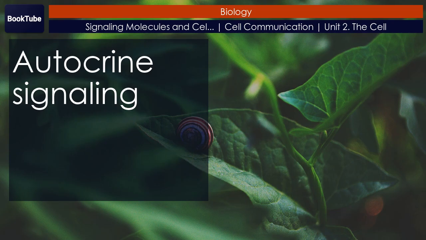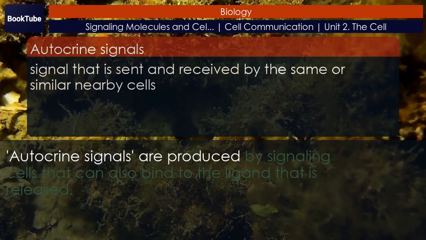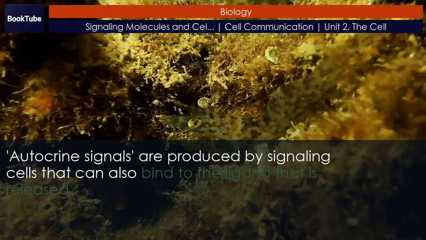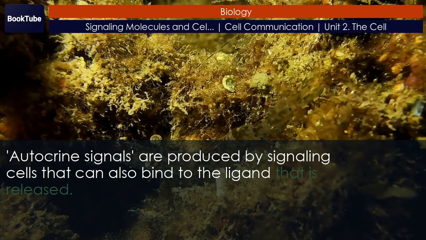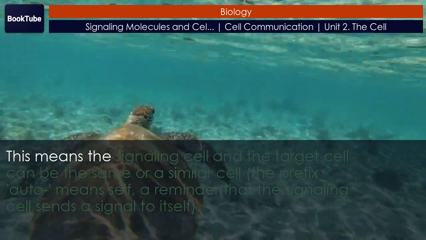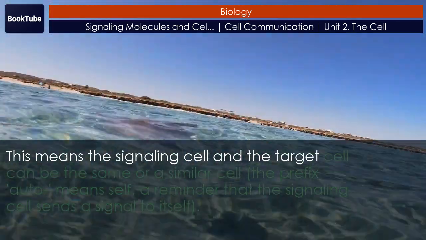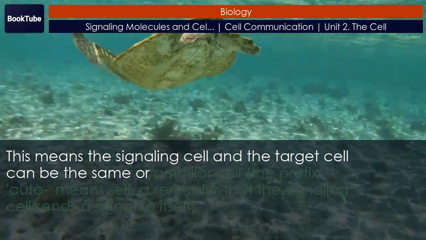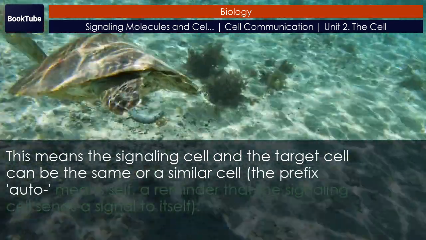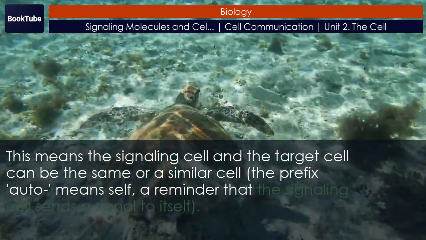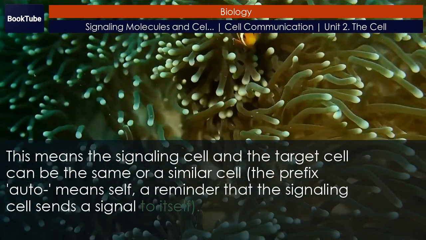Autocrine signaling. Autocrine signals are produced by signaling cells that can also bind to the ligand that is released. This means the signaling cell and the target cell can be the same or a similar cell. The prefix auto means self, a reminder that the signaling cell sends a signal to itself.